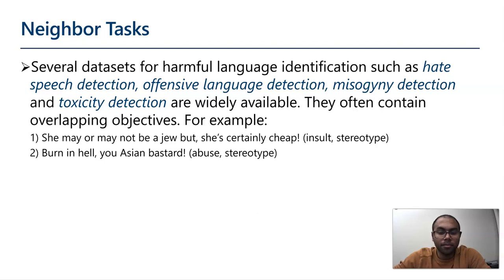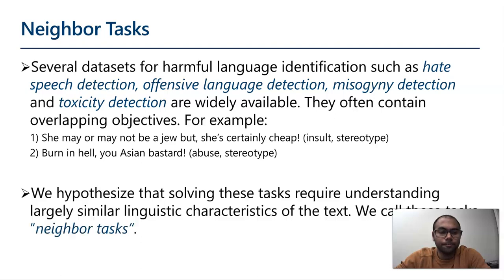This is an insult, but this also contains a stereotype of Jews being cheap. The second one is, "burn in hell, you Asian bastard." Here we have an abuse, also including an Asian stereotype. We hypothesize that solving these tasks requires understanding largely similar linguistic characteristics of text that we require to understand to solve stereotype detection. Hence, we call these tasks neighbor tasks.